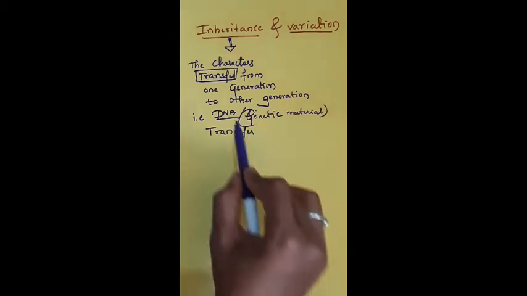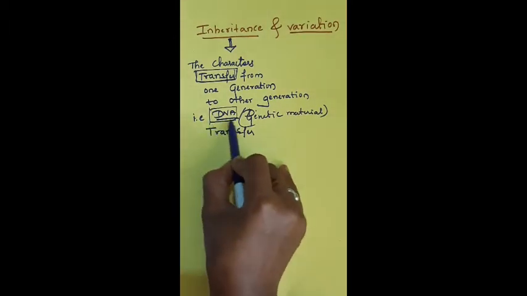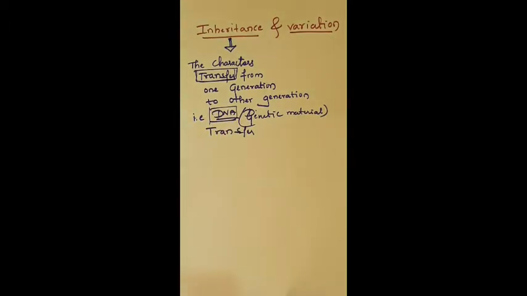You know that during the process of gamete formation, the zygote is formed by the fusion of gametes. Those gametes are formed by the male and female parents. During that gamete formation, all the chromosomes which are present in the diploid parental cell are going to be reduced to form haploid gametes.